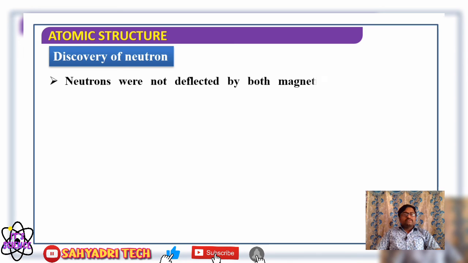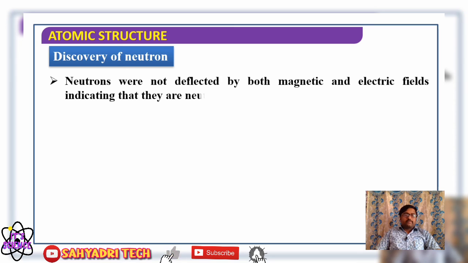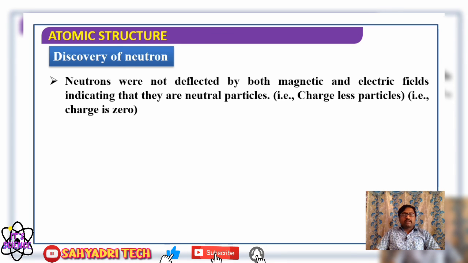Now, neutrons were not deflected. If you consider the characteristics of these neutrons, they were not deflected by magnetic or electric fields. The path of neutrons was neither deflected by a magnetic nor an electric field, which indicates that they are not interacting, which means they are neutral, chargeless particles.